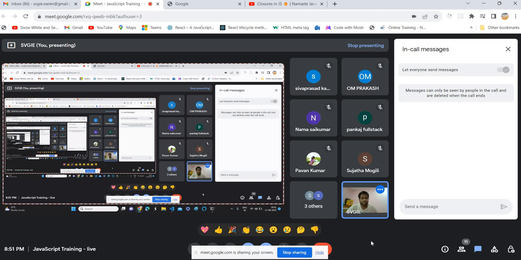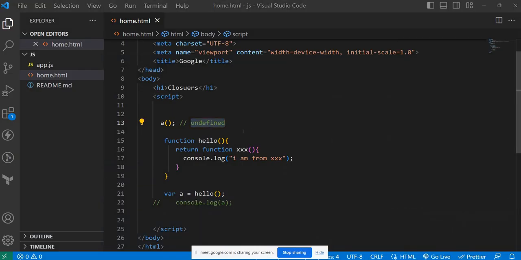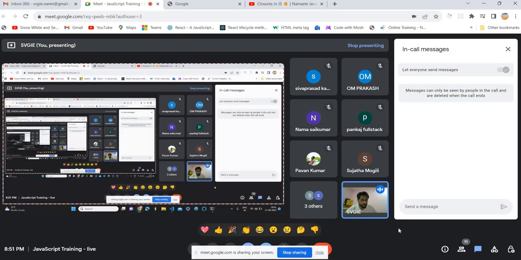JavaScript will give you lots of scope to confuse you in simple things also. Everyone done? Still your answer is I am from triple X, or something else, undefined or something here? If you need more time, no problem. Take your own time and tell me.